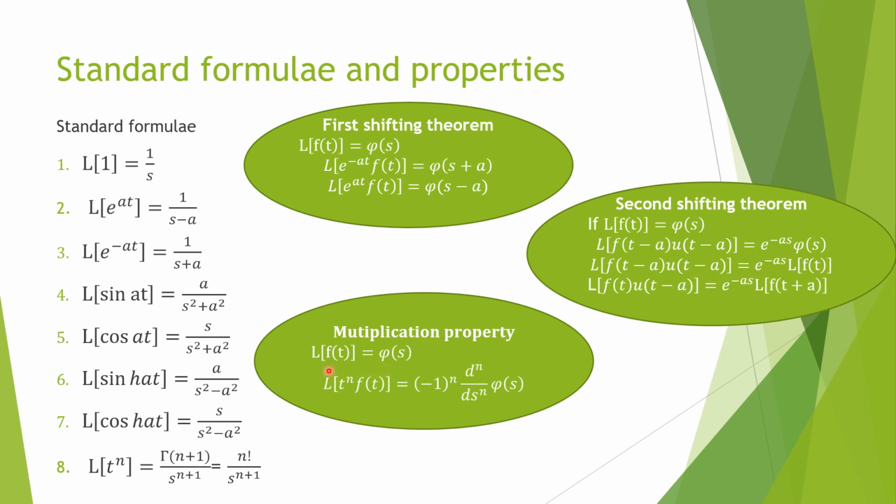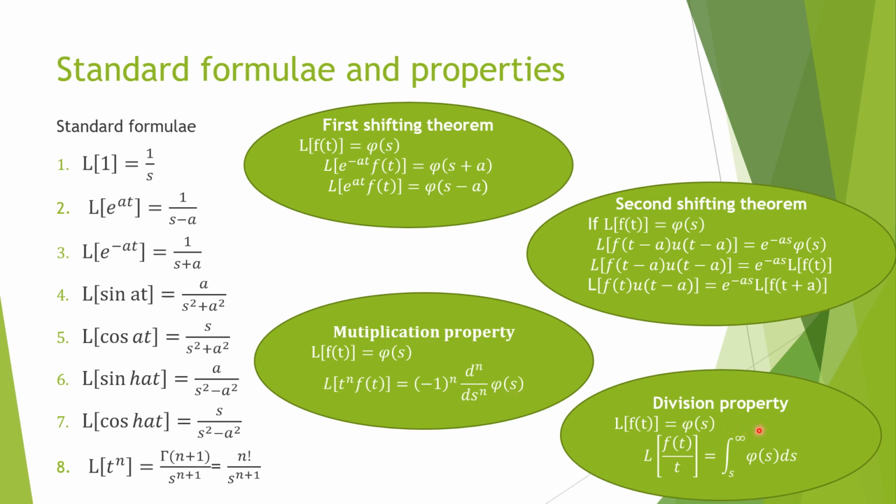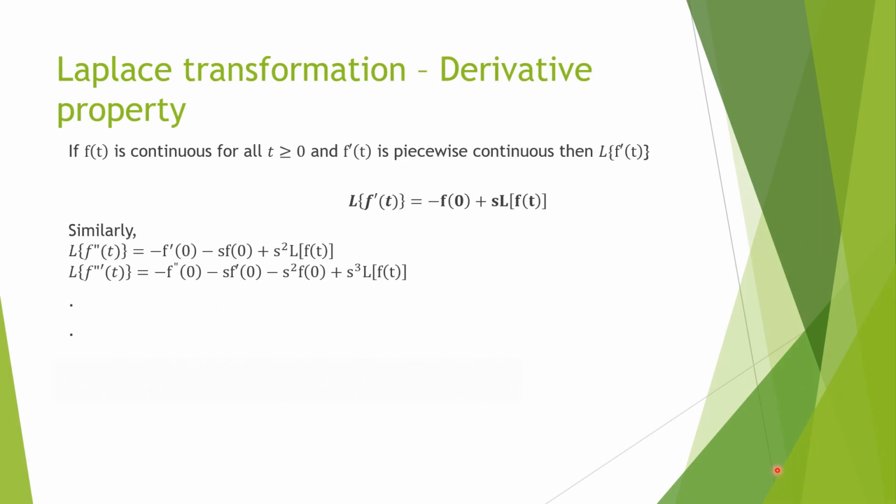Multiplication property: Laplace transformation of function of t is phi of s. Then Laplace transformation of t raised to power n function of t will be minus 1 raised to power n, differentiation n times with respect to s, of phi of s. Division property: Laplace transformation of function of t is phi of s. So Laplace transformation of f of t divided by t will be integration from s to infinity of phi of s ds. So now the next property, that is derivative property.